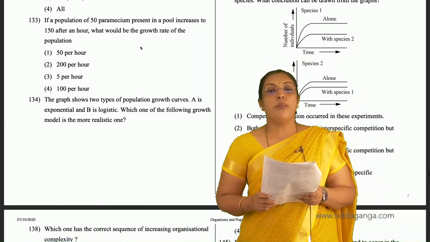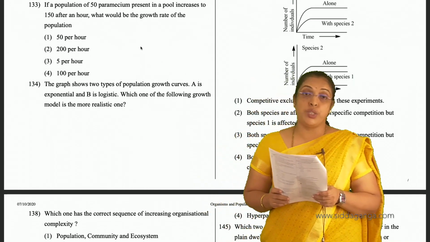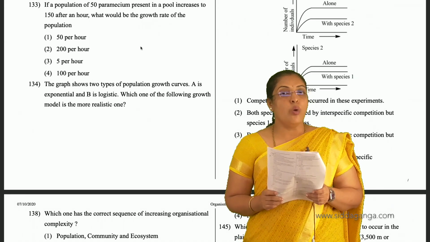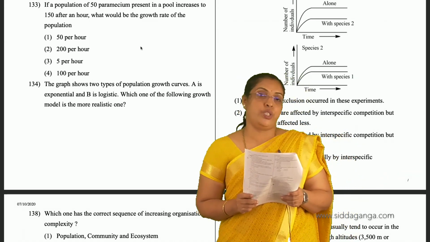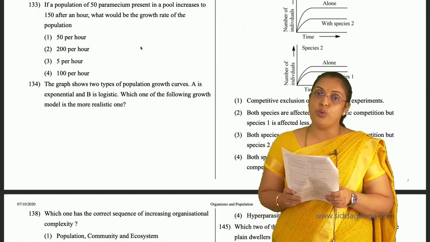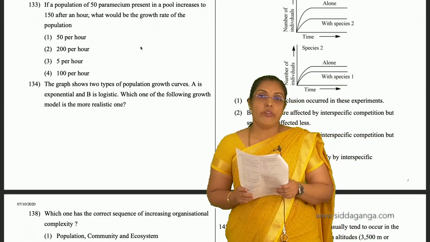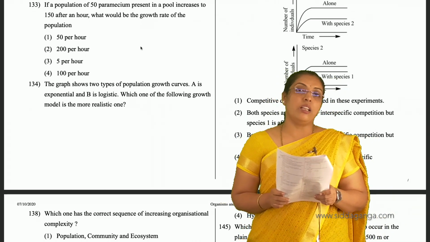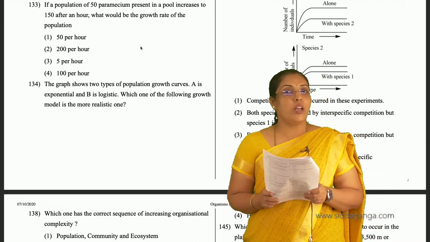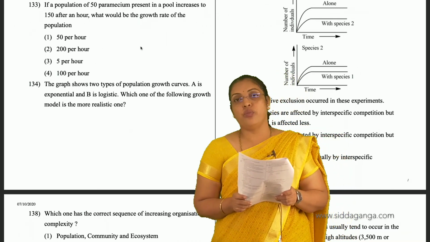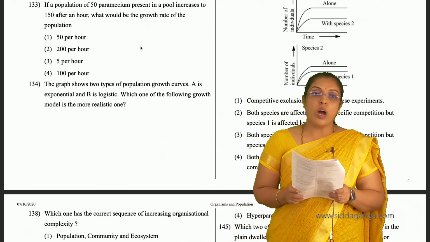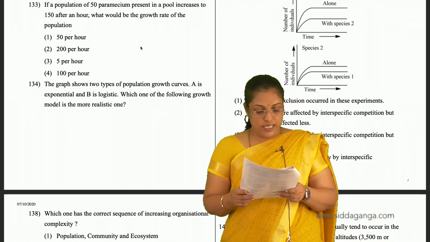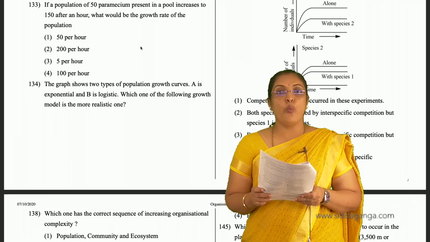133. If a population of 50 paramecium present in a pool increased to 150 after an hour, what would be the growth rate of the population? At time t1 it was 50, at time t2 it is 150. So per hour how much has the population increased? We can go with t2 minus t1, that is 150 minus 50, we get 100. So 100 per hour the population has increased. Fourth is the answer for 133.